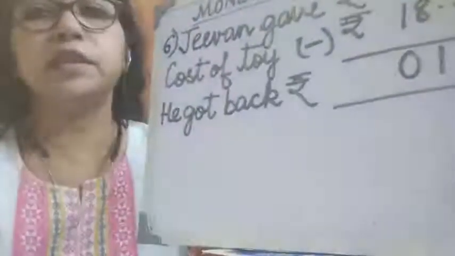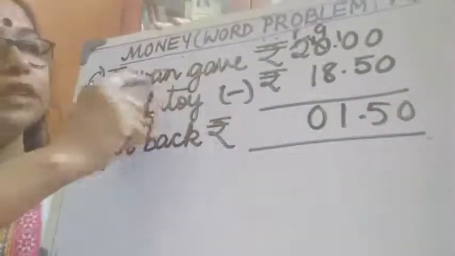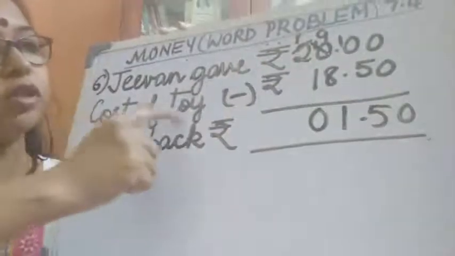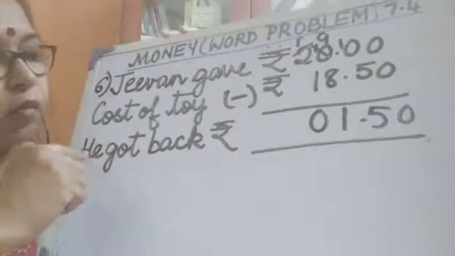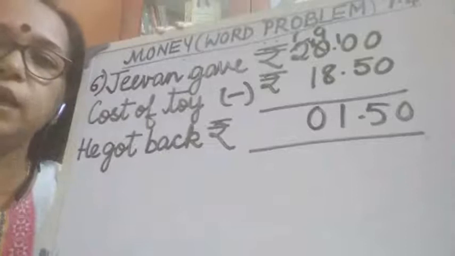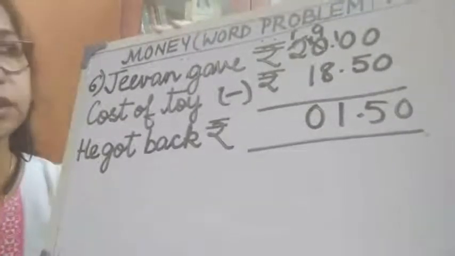So what is the statement? That 20 rupees is what? It is how much Jeevan gave the shopkeeper. So look at the board. See, I have written: Jeevan gave how much? 20 rupees. Cost of the toy is rupees 18.50. Now he got back. How much will he get back? When it is get back, I have to do subtraction.